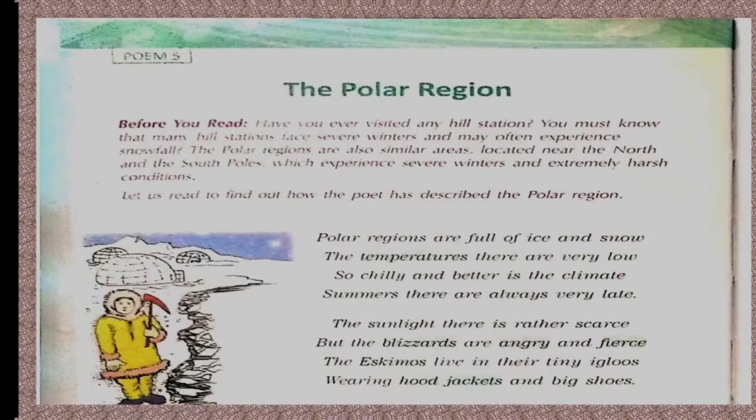Now, children, in the first stanza, the poet is telling us about the conditions and the weather in the polar regions. He is telling us that the temperature in the polar regions is extremely low due to the ice and the snow present there. And the conditions are so chilly that even the summers are always late there. In the second stanza, the poet says that due to low temperature, snow and ice, the sunlight there is very less.